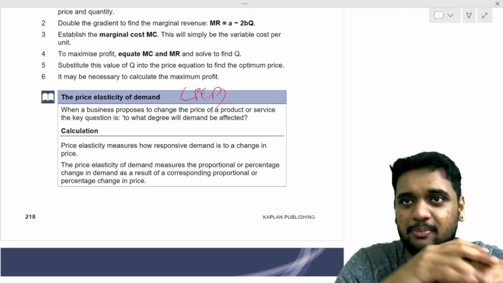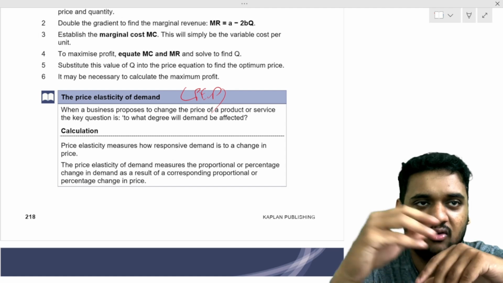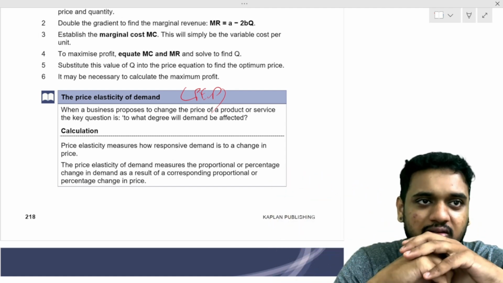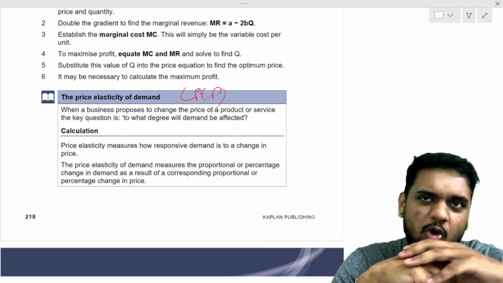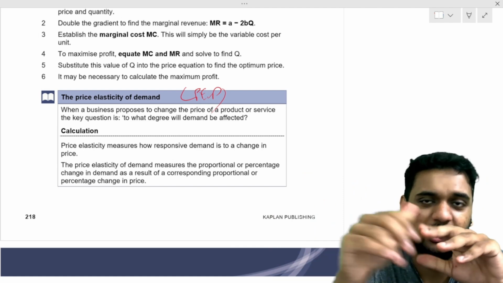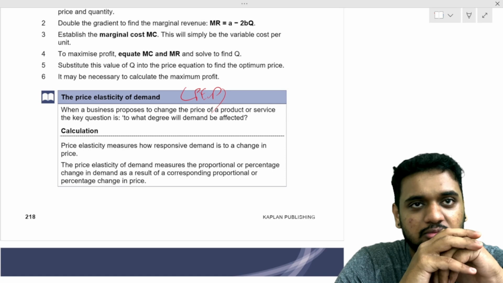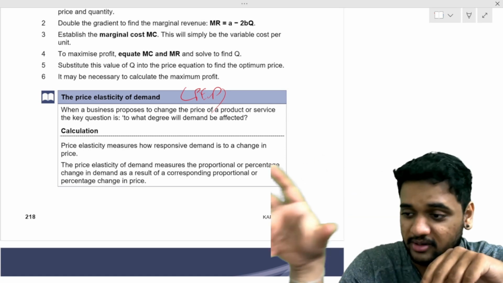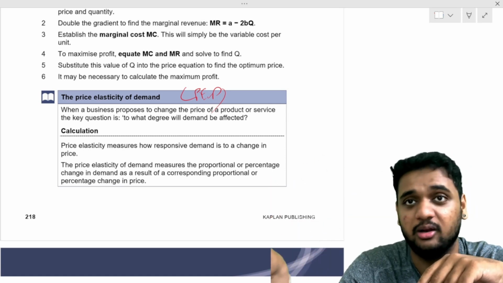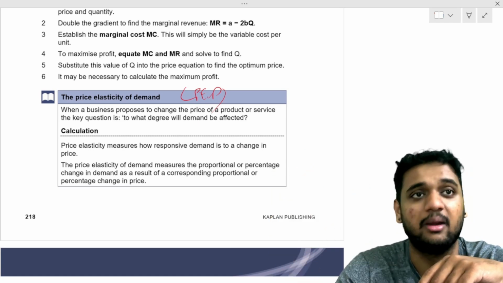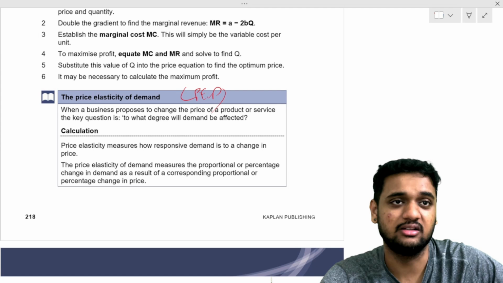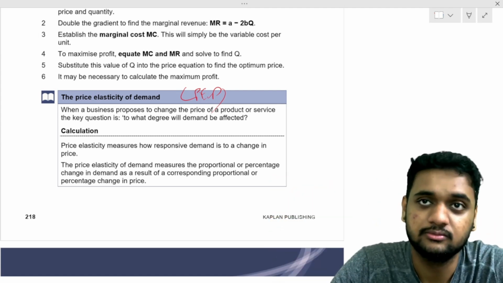How much ever they increase the price of salt, will there be any fluctuation in the quantity? There will be no change. The percentage change in quantity demanded will be nothing or very minute compared to the percentage change in price.